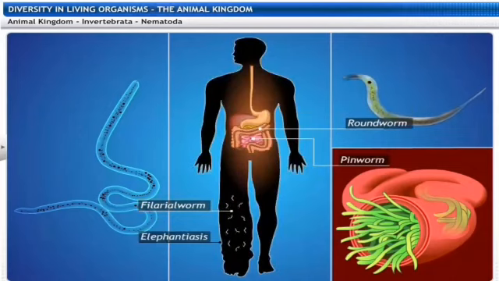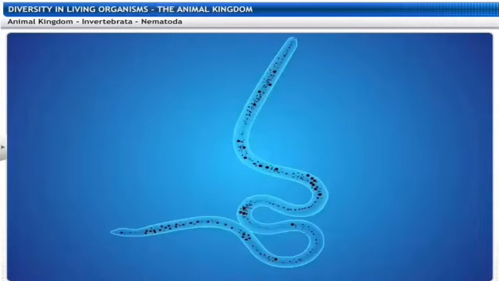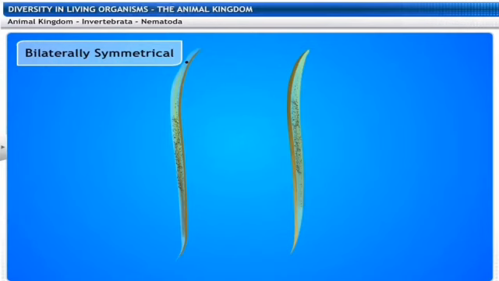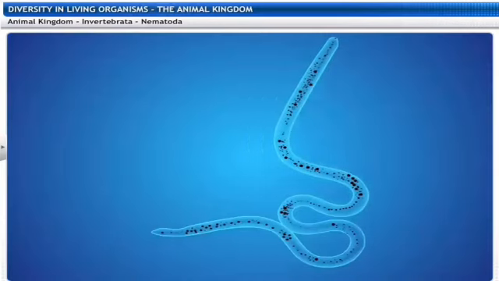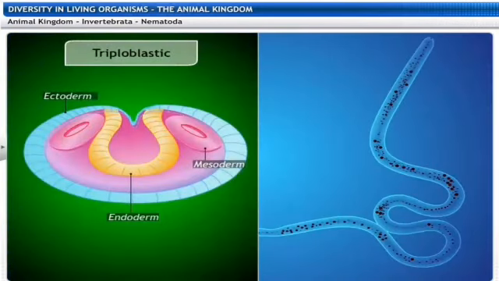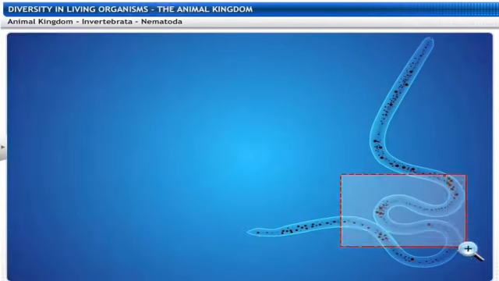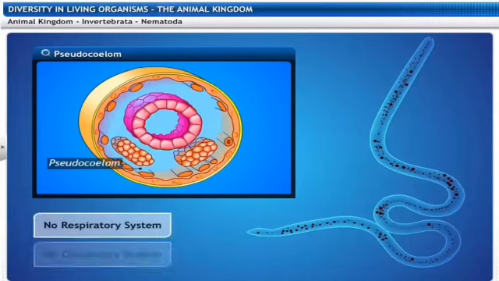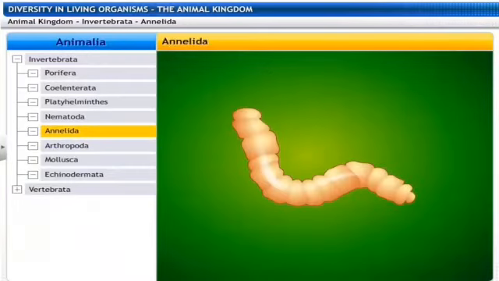So we can find them at various places, but they are highly microscopic in nature. They are bilaterally symmetrical, which we have seen very well, that the right and the left side will be similar to each other. The body is made up of 3 layers of cells. So they are basically triploblastic in nature. They have a false coelom, so a pseudocoelom. For the word false, we have used the word pseudo. No respiratory system, no circulatory system.